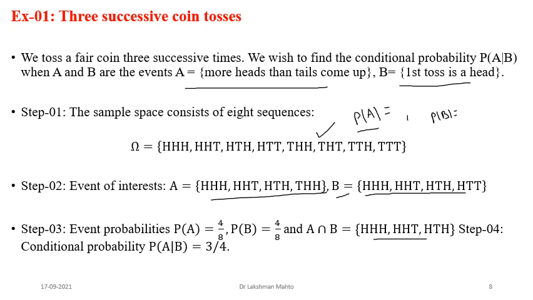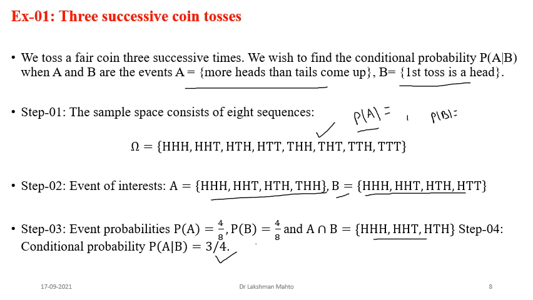That means the conditional probability of A given B. In the numerator, it would be how many times A is happening in B. Three times A is happening in B, so that's why 3, divided by how many times B is happening in the sample space. It is 4 times. So directly you can calculate the probability of A given B is 3 by 4. This is the direct way to calculate conditional probability.